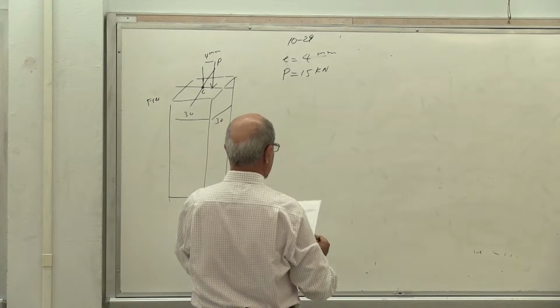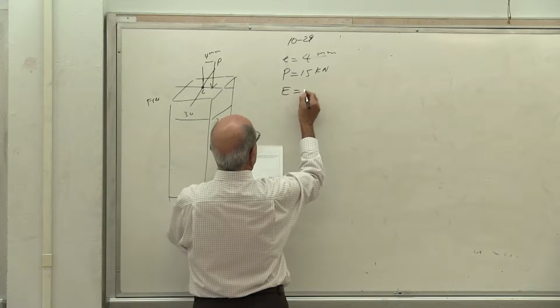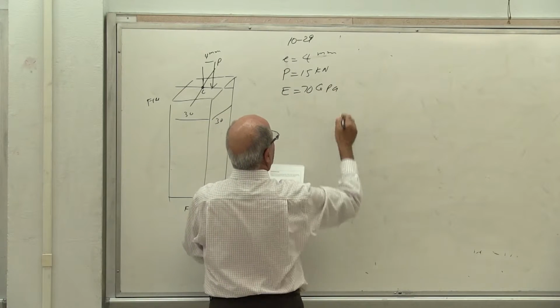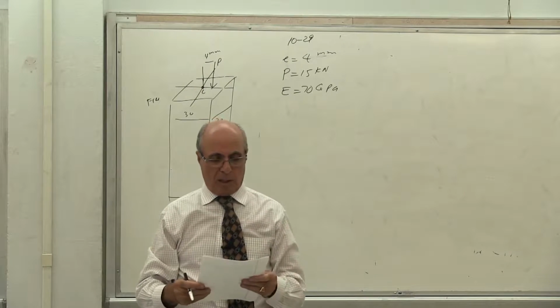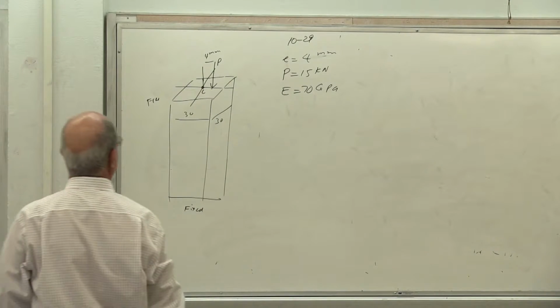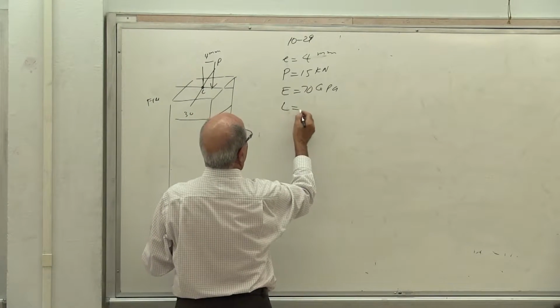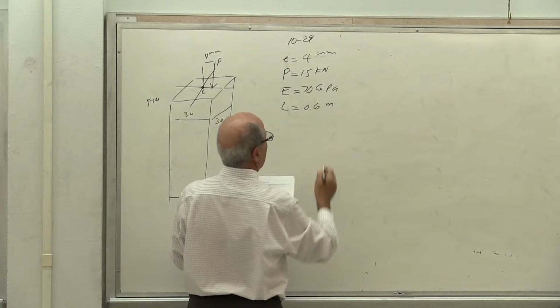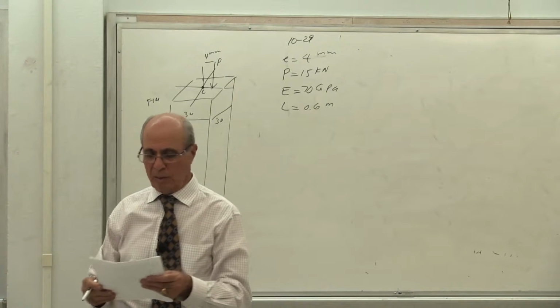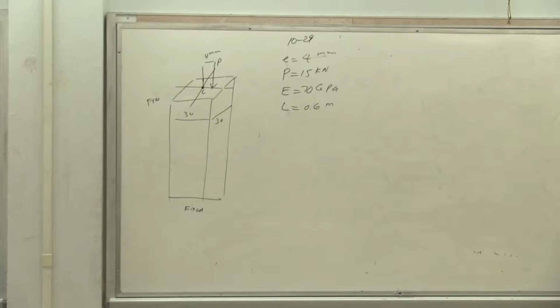So what else is given? E is given equal to 70 gigapascal, which means this is an aluminum column. The length L of the column is given as 0.6 meter or 600 millimeters, so it's a short column. Sigma yield, I don't need it, but for aluminum it is around 100 to 110 megapascal. You can look it up in the table. And then we want to calculate 2 things.